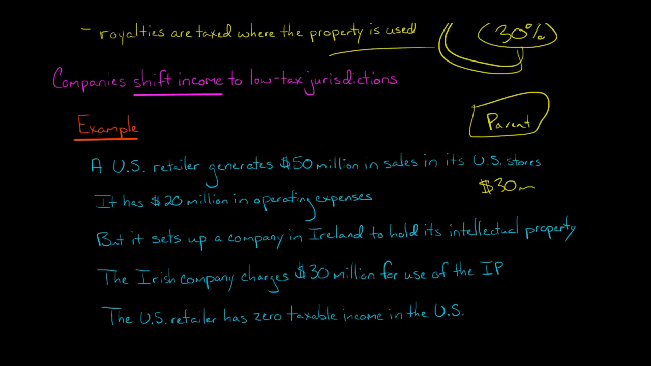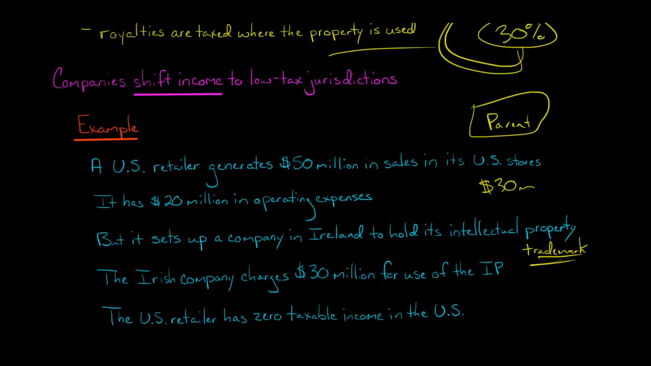Let's think about the trademark. The trademark of this U.S. retailer, maybe like a mascot, things like that. They've got some intellectual property, and they have transferred all of it. The U.S. retailer's brand is basically owned by this Irish company, and the Irish company is charging royalties. They're going to say, look, it's going to be $30 million for you to use the trademark